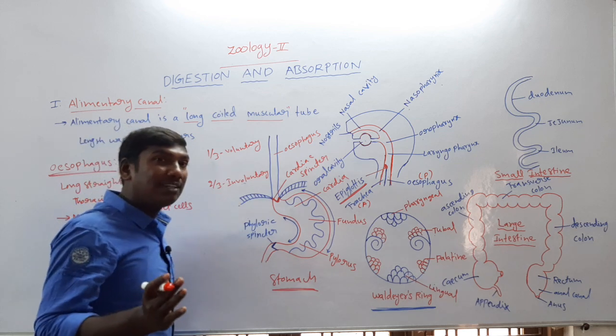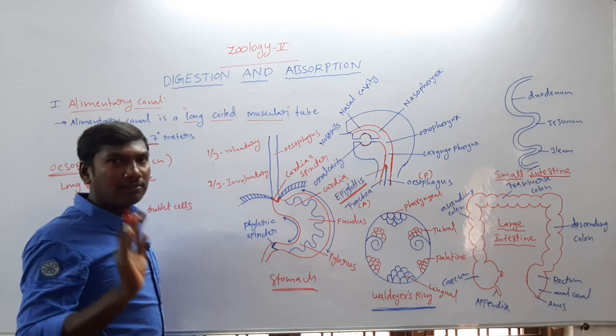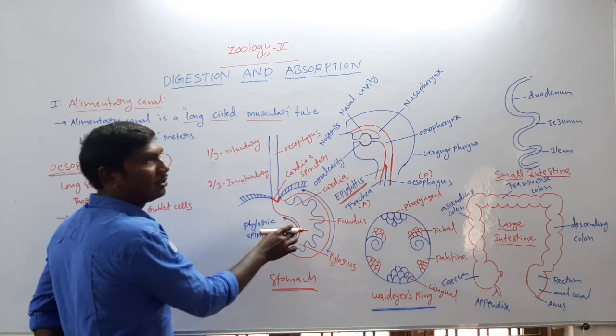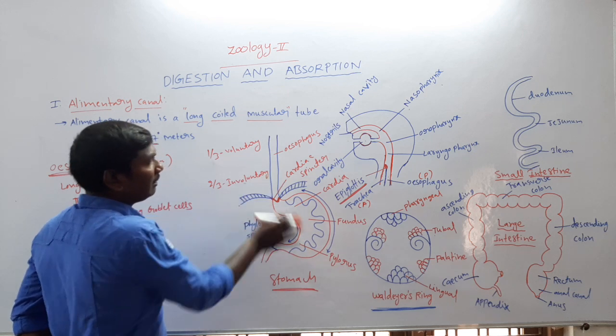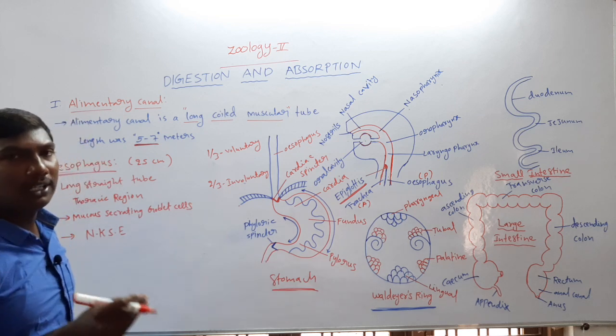It prevents the backward flow of food materials. Food materials only enter from the esophagus to the stomach, so there is no backward flow from the stomach to the esophagus. So these are the functions of the cardiac sphincter.